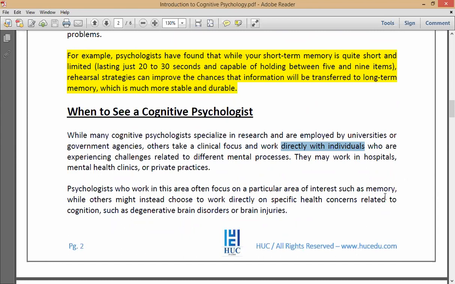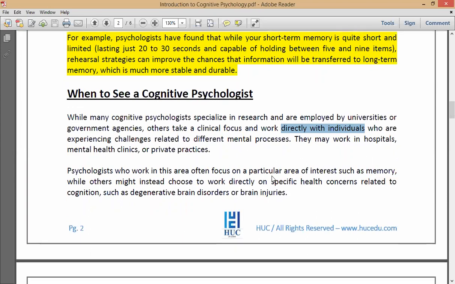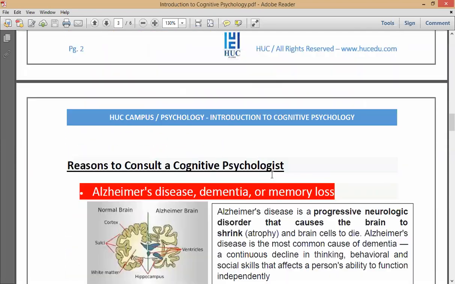Now, if a child is not interested in studying, even though the environment is suitable for studying, it is advisable to take that child to a cognitive psychologist who specializes in memory. So the other field is, some cognitive psychologists are interested in memory, whereas others are concerned about cognition, degenerative brain disorders, and brain injuries. Okay, let's go to the next slide. You will be able to get a clear idea.